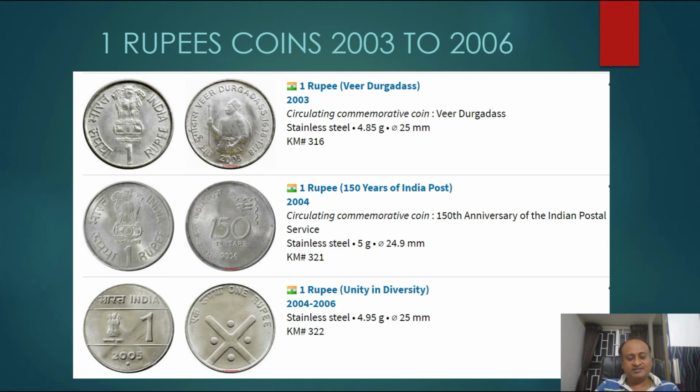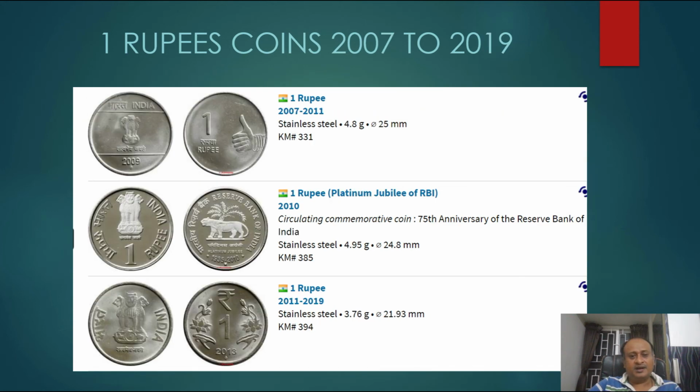Again, the Unity in Diversity 1 rupee coin from 2004 to 2006 is in stainless steel. And 2007 to 2019, the 1 rupee coin with thumbs up. From 2007 to 2011, the same coin with different years was minted in all four centers.